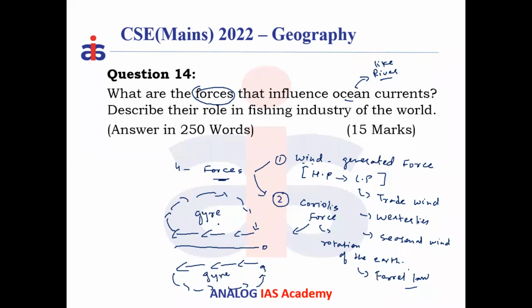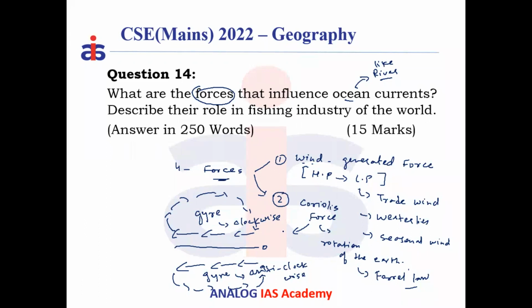In the northern hemisphere, in which direction does the gyre rotate? You can see it rotates in the clockwise direction. It is due to the oceanic Coriolis force. In the southern hemisphere, the gyre is rotated in the counter clockwise or anti-clockwise direction. When you see all the gyres of tropical and subtropical areas in the northern hemisphere rotating clockwise, this is due to what? Coriolis force, or the rotation of the Earth.